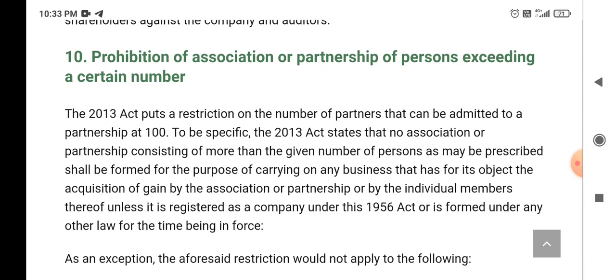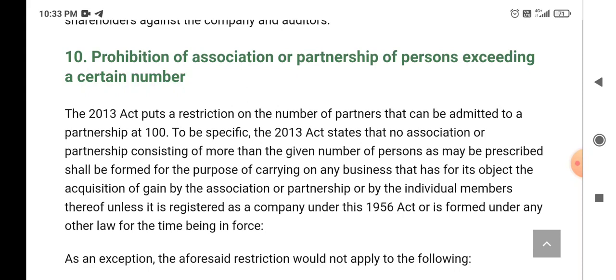To be specific, the 2013 Act states that no association or partnership consisting of more than the given number of persons as may be prescribed shall be formed for the purpose of carrying on any business that has for its object the acquisition of gain by the association or partnership or by the individual members thereof, unless it is registered as a company under this Companies Act, 1956 or is formed under any other law for the time being in force.